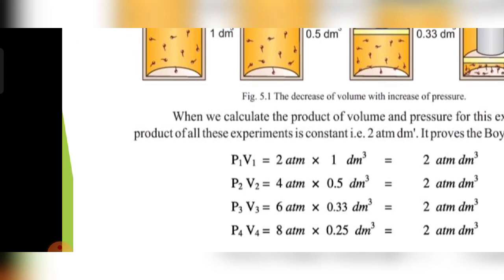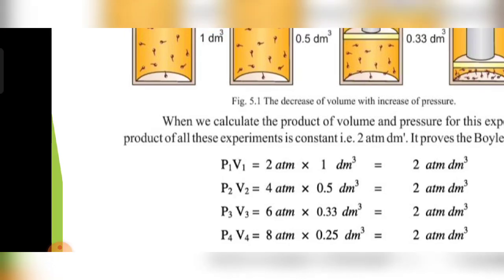So hence it is verified that the product of pressure and volume is constant at a constant temperature. And this is Boyle's law.